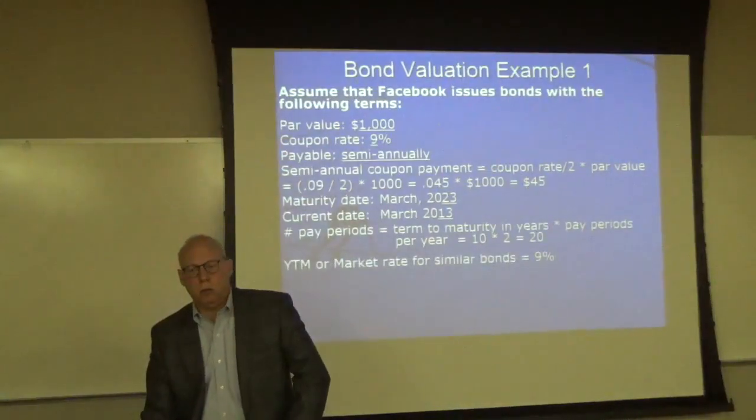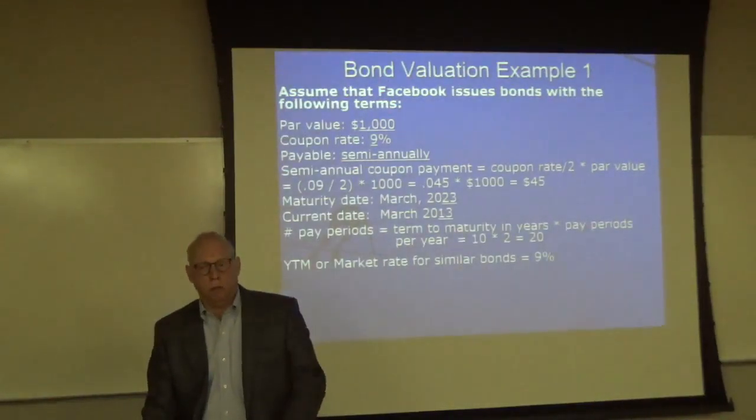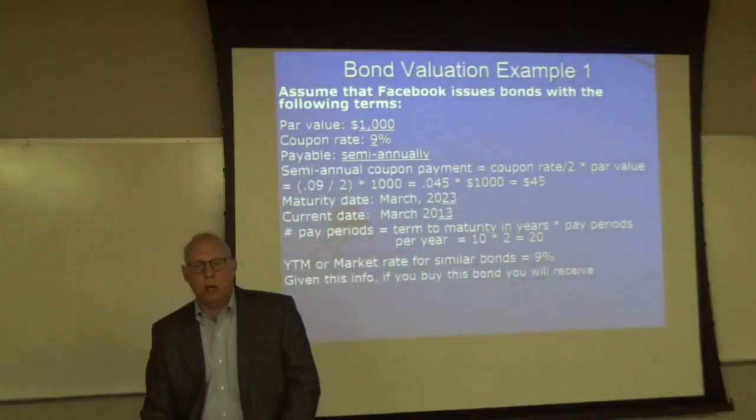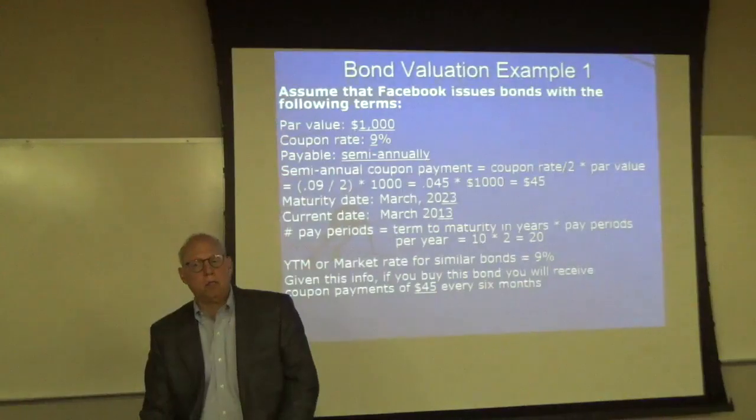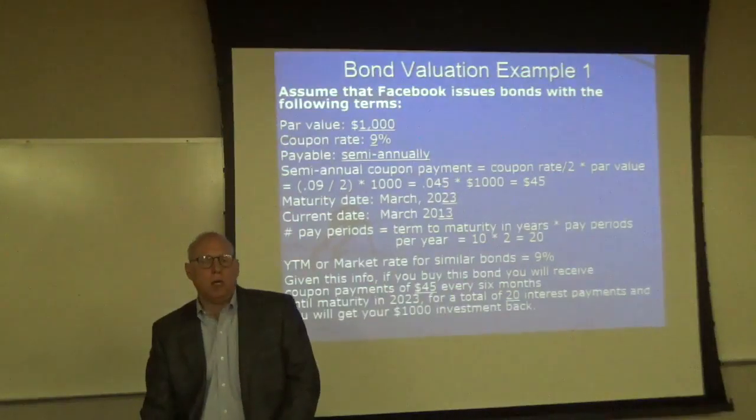The yield to maturity, or the market rate for similar bonds, is 9%. So in this example, the market rate and the coupon rate are the same number. This is a new bond. Given this info, if you buy this bond, you will receive coupon payments of $45 every 6 months until maturity, for a total of 20 interest payments, and you'll get your $1,000 investment back.